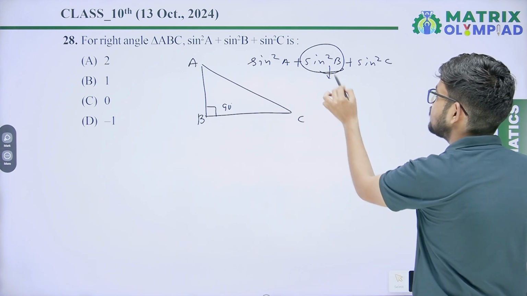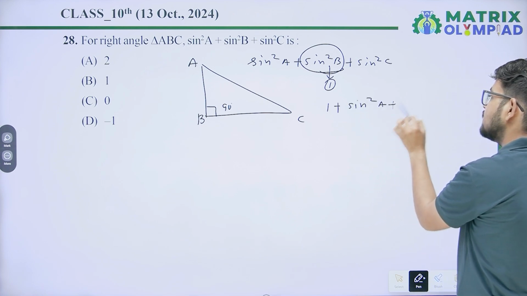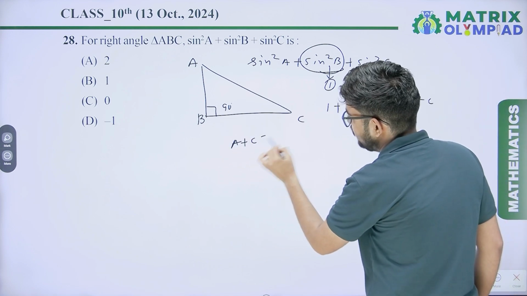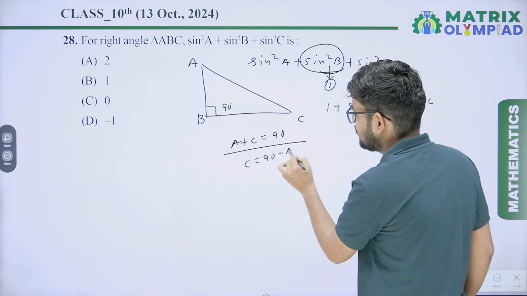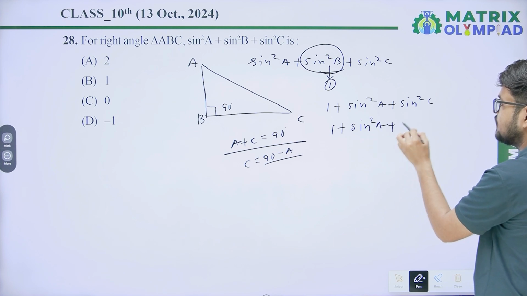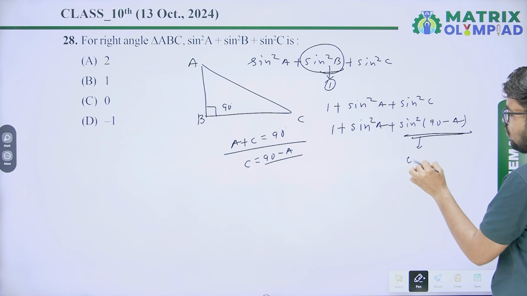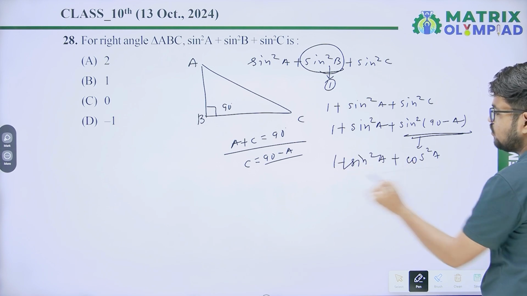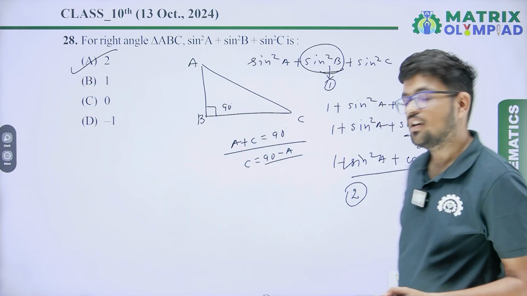It means the value of sin square B equals 1, and 1 plus sin square A plus sin square C. We know that A plus C equals 90 degrees in a right angle triangle. It means C equals 90 minus A. So here you will get 1 plus sin square A plus sin square (90 minus A), that is cos square A. So 1 plus sin square A plus cos square A, that is 1. So 1 plus 1, 2. So our correct answer is option A, 2.